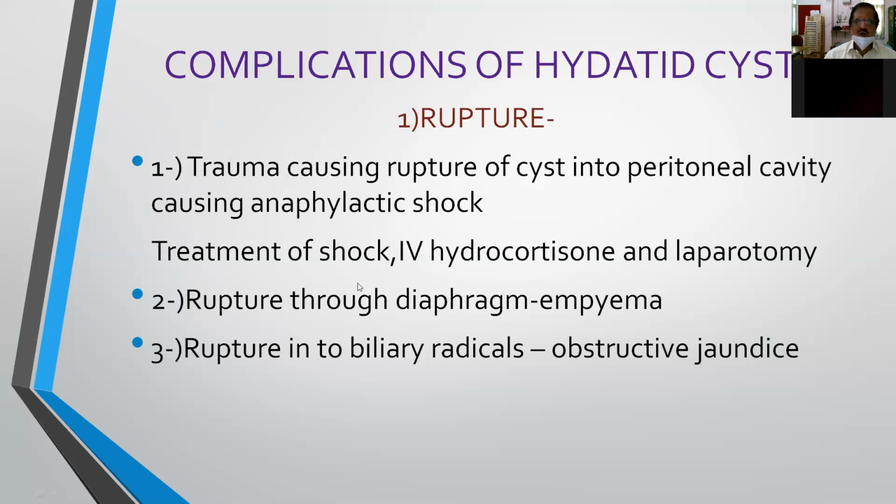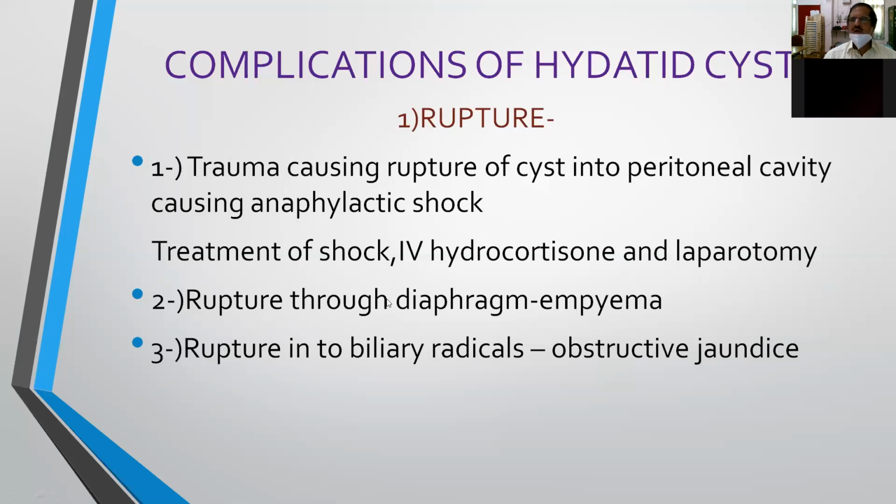So you must treat the shock with intravenous hydrocortisone and other drugs, and then you can do a laparotomy if the patient is fit for surgery. Sometimes, when the cyst is present over the posterior superior surface of the liver, it may rupture into the diaphragm, that is, into the thoracic cavity, leading to empyema. It may also rupture into the biliary radicals, producing obstructive jaundice.